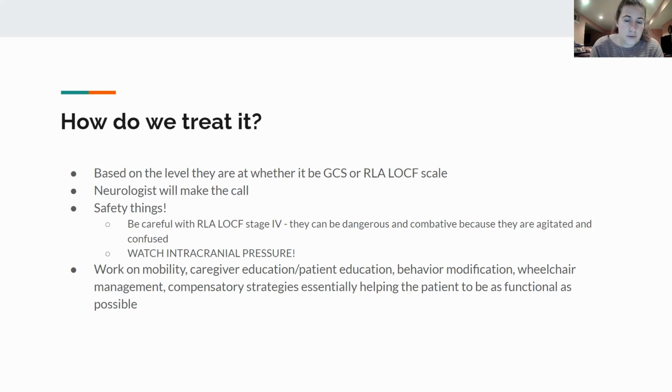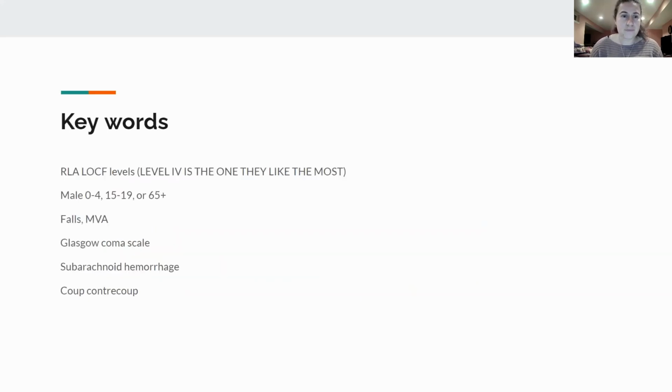We're going to work on wheelchair management. So again, transfers. This patient might be in a wheelchair because they might have a lot of motor learning disorders and motor deficits, so they're going to need a wheelchair for community ambulation. And we're going to teach compensatory strategies with this patient, similar to how we could teach that with spinal cord injuries, because if they're stuck like this for the rest of their life, we have to work on making them as functional as possible for wherever they're at. We got the cards we're dealt, we got to work with it. And so, yeah, essentially making this patient as functional as possible.